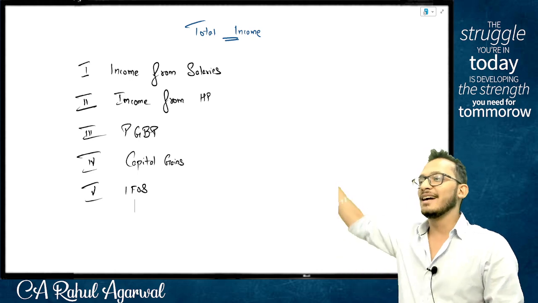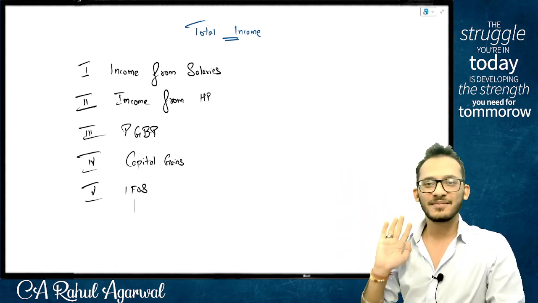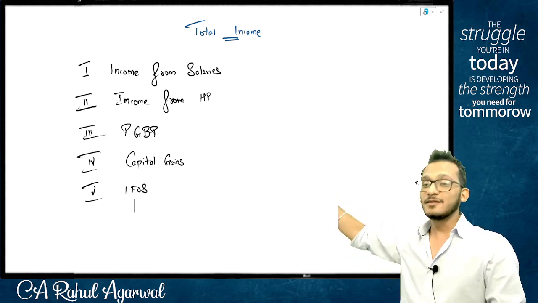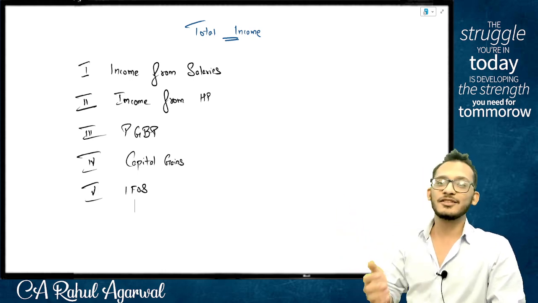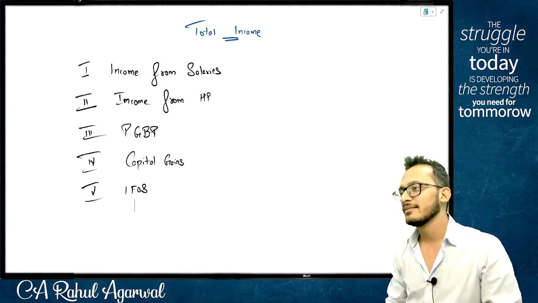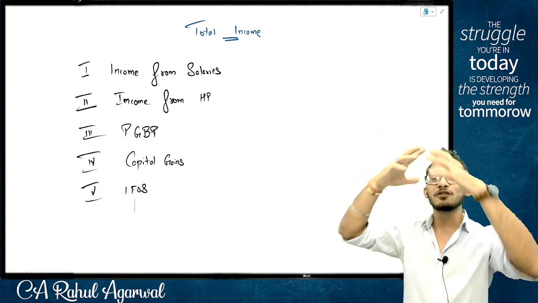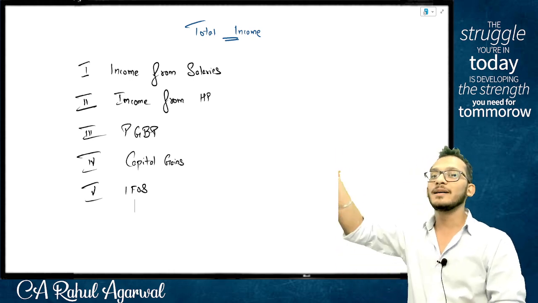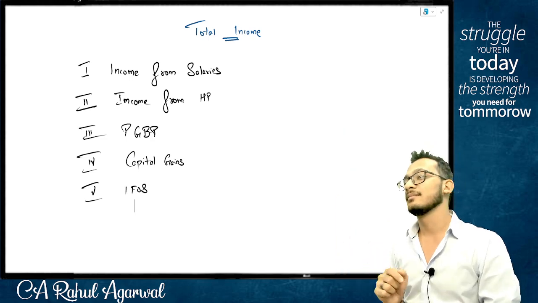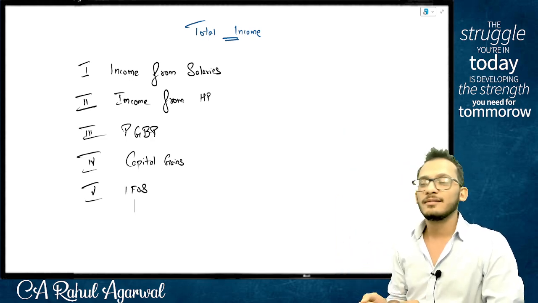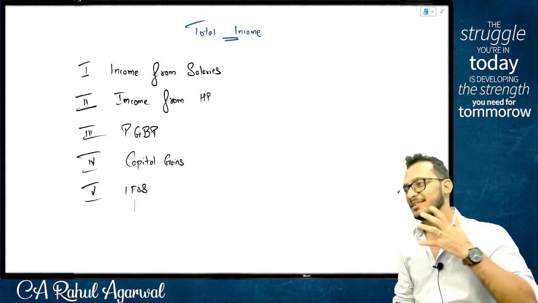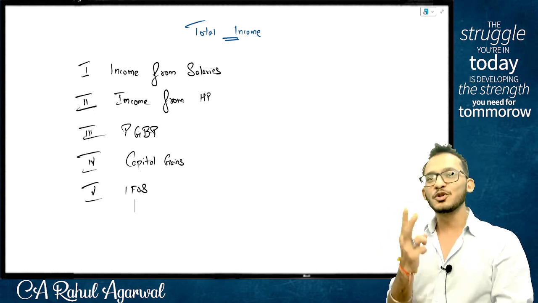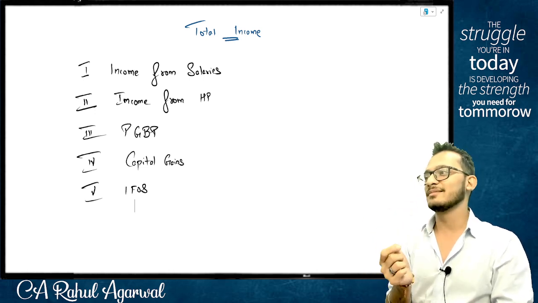Just because you see the heading, you think you know everything. Nothing you know. There are a lot of things inside the head, people. That is why every heading has its own charging section. As much as you have section 4 which talks about charge of income tax, every heading has its own charging section which tells what will be taxable under this head. That is where my strength comes. Every time we start a chapter, you will have a new charging section to read with me, and I will show you 2 lines and ask you a simple question.